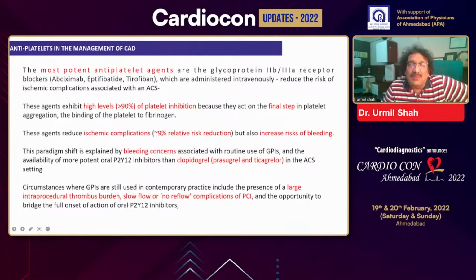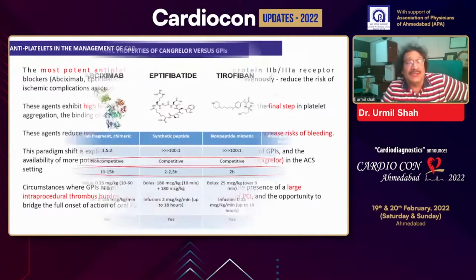The ischemic complications are reduced clearly in various studies, but there was also an increase in bleeding. So the overall benefit many times was not observed, and it is not very commonly used. Another important thing is nowadays we have very potent antiplatelet agents like ticagrelor and prasugrel, and that is the reason the use of GPI is definitely reduced. But it still has a contemporary use when there is a large thrombus burden and a slow flow or no-reflow is expected while doing angioplasty in acute myocardial infarction.